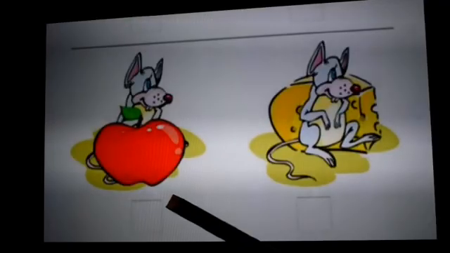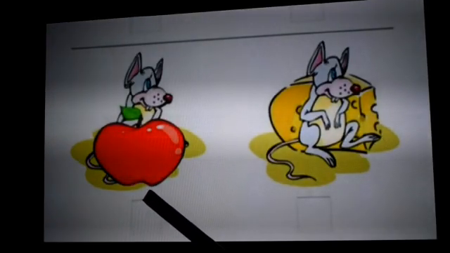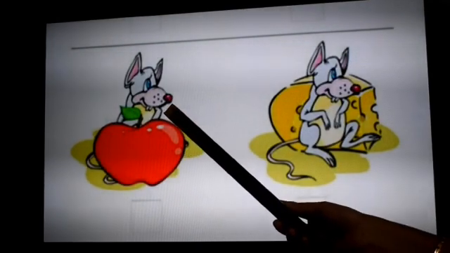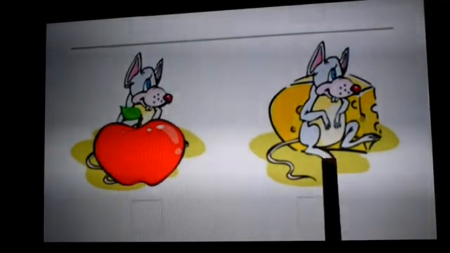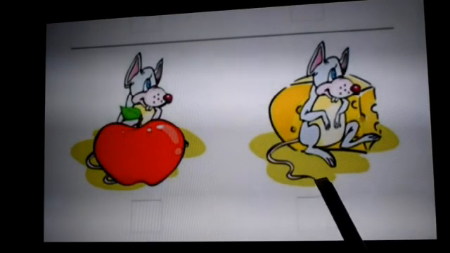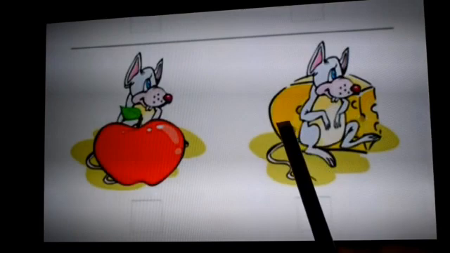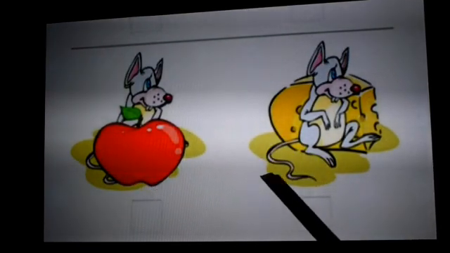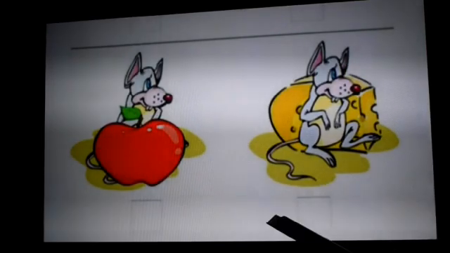Next picture. In this picture, this rat is behind the apple. And in this picture, this rat is in front of the cheese. Behind and in front of.